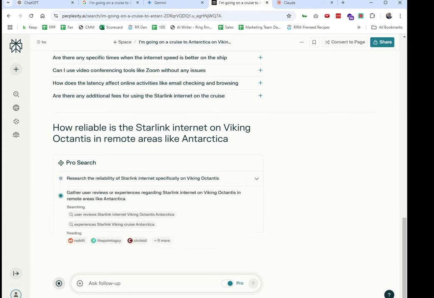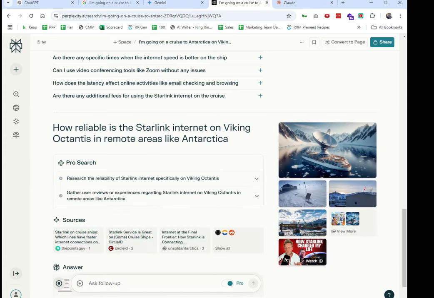So do play with all four of these. You will tend to see slightly different results, but everyone's getting better. That's all I'm saying. All of them are getting better. My default is still typically ChatGPT, and if I'm not seeing the results I'm looking for, I might prompt it a little bit more for more information. But these days, I love Perplexity quite a bit because it's a search engine.